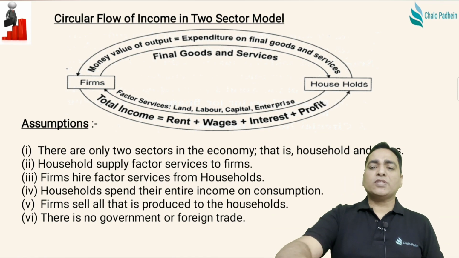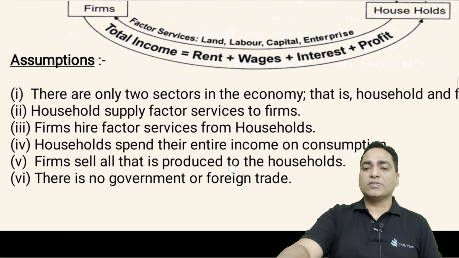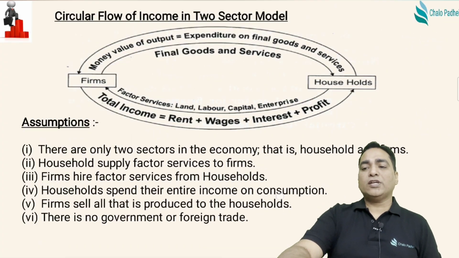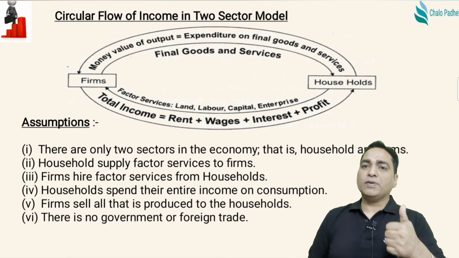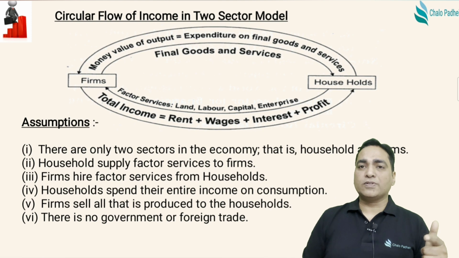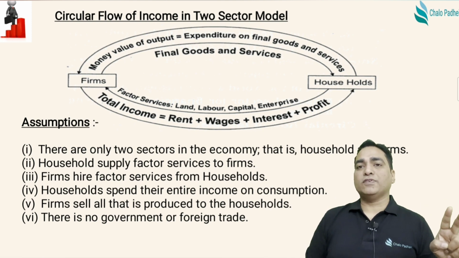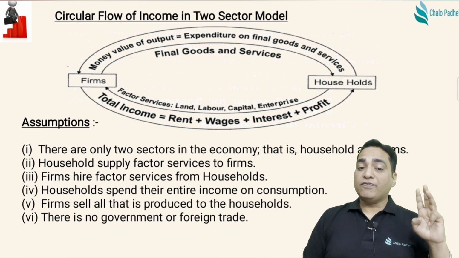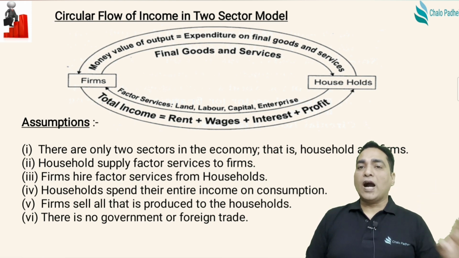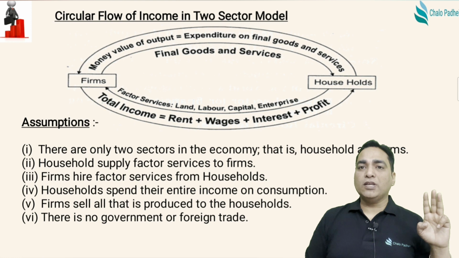There are certain assumptions that are attached to it. So what are those assumptions? Here we assume that there are two sectors in the economy. One of them is the household sector, the other one is firms. Second, households supply the factor services to the firm, right? The firms hire those factor services from the households.